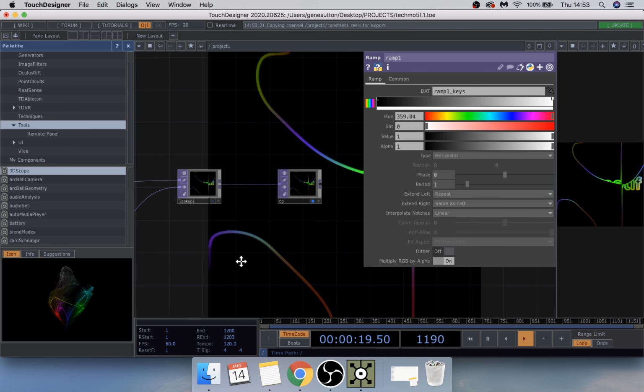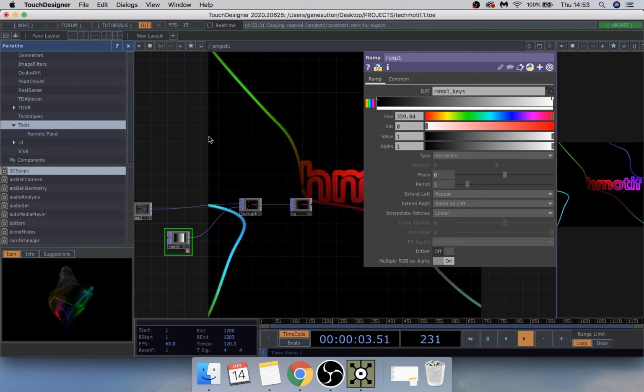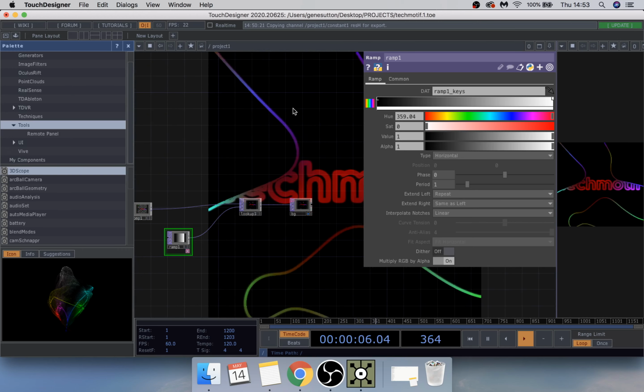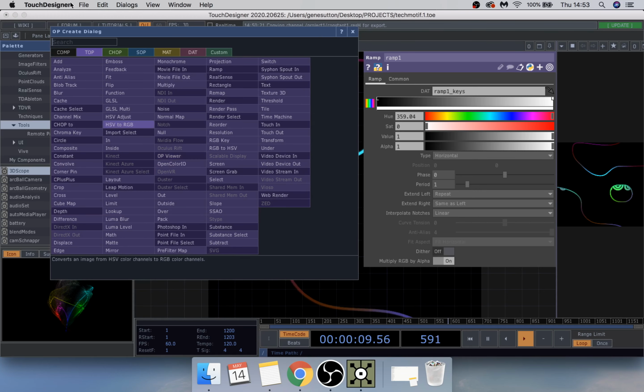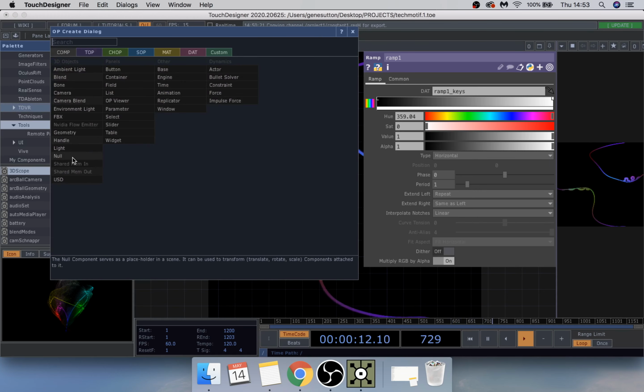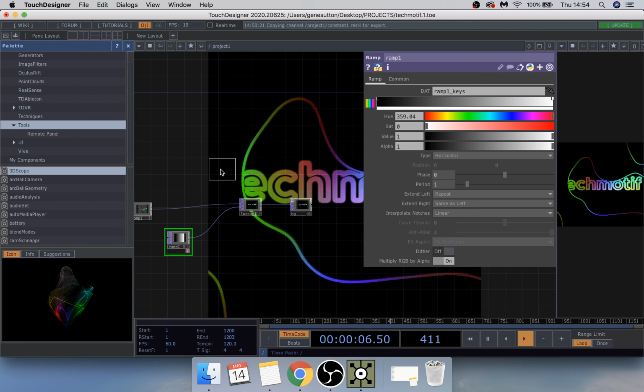We are going to, again, just add the grain effect. I'll show you how to do that. And that would be all. For that, you're going to have to add a, where is it? I think it's a container. Let me just quickly check my notes. I think, yeah, let's go for a container. Let's try that.